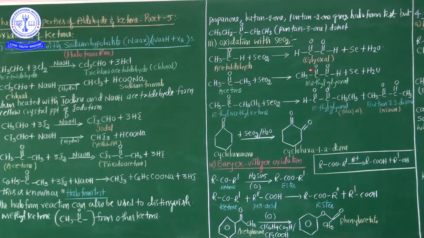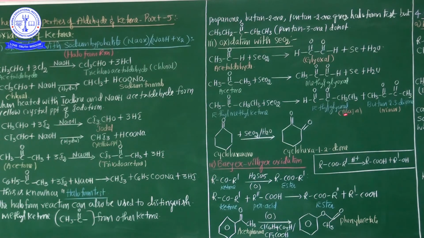Not only these two examples, there are other examples also. Try to write any; see here, one more example. Ethyl methyl ketone treated with selenium dioxide. Here two different types of products are obtained. One is a major product, and one is a minor product. Which is the major product here?